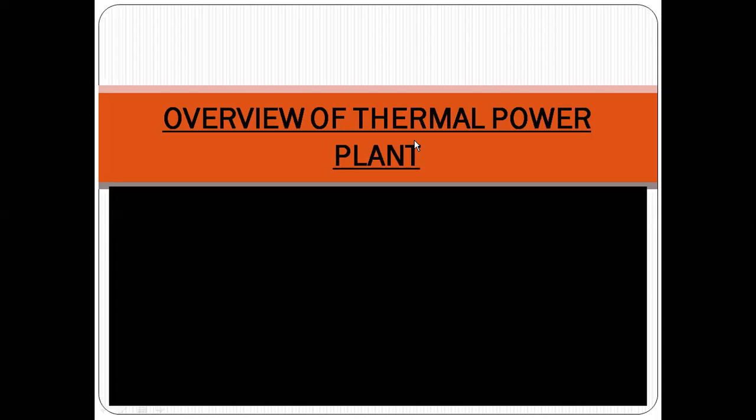After we receive this electrical energy at the thermal power plant, it can be stepped up with the help of a step up transformer, and it can be transmitted and distributed to the various ends. So this is all about the overview of the thermal power plant, and how power can be generated in a thermal power plant.